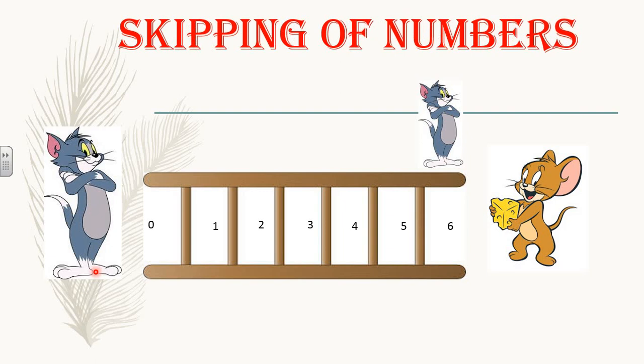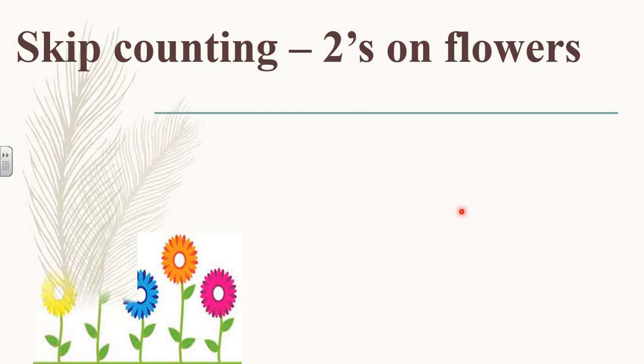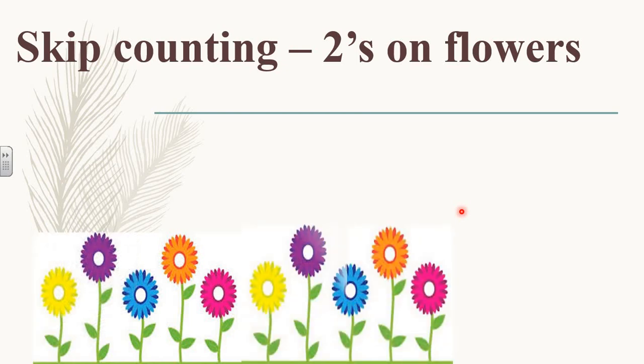Now children, this is known as skipping of numbers. So, from 0, he jumped to 2, then 4 and then 6. This is known as skipping of numbers. Let's move ahead. Now, skip counting 2's on flowers. Okay, let's see. Wow. Such beautiful flowers, right?